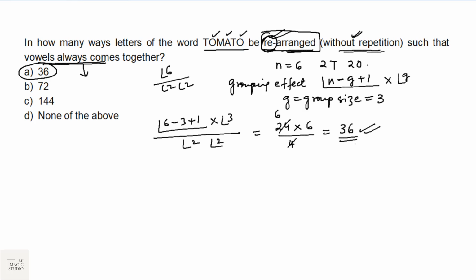But out of these 36, we can see that these 36 words are those words where O, A, O are coming together. But in the original word, O, A, O are never together. That means in this case, we are not going to subtract 1 and our answer will remain intact as 36. Option A would be the pick.